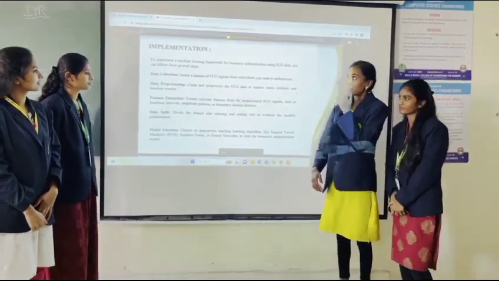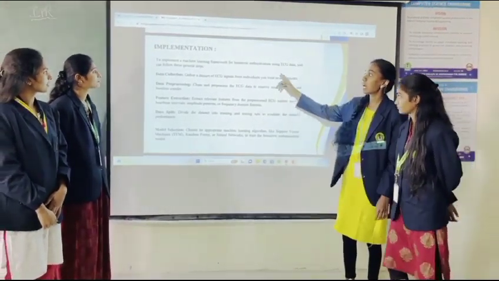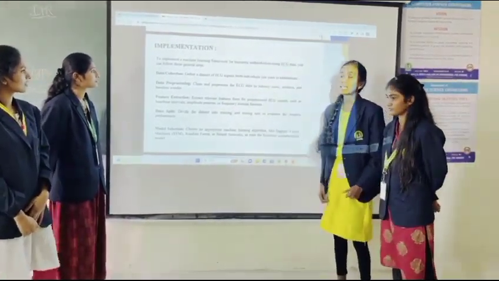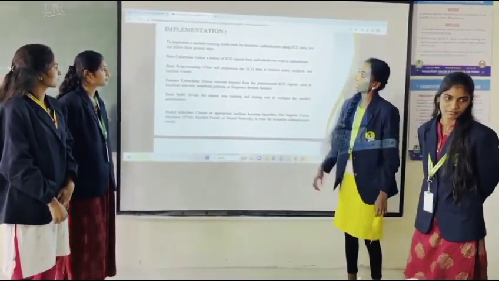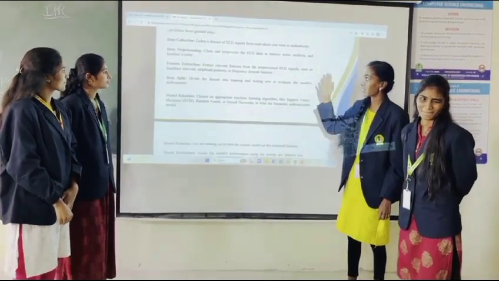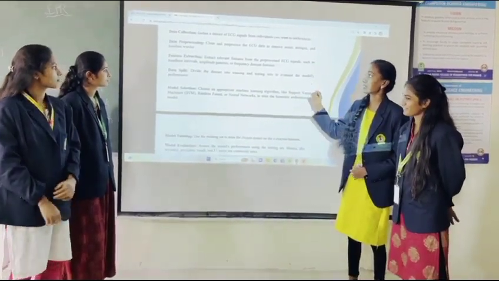Myself Bhavani, I am going to explain about implementation. To implement anything, we have to follow some steps. First, in data collection, we have to collect the data. In data pre-processing, we have to pre-process the data. In feature extraction, we have to extract the relevant features from the pre-processed data.